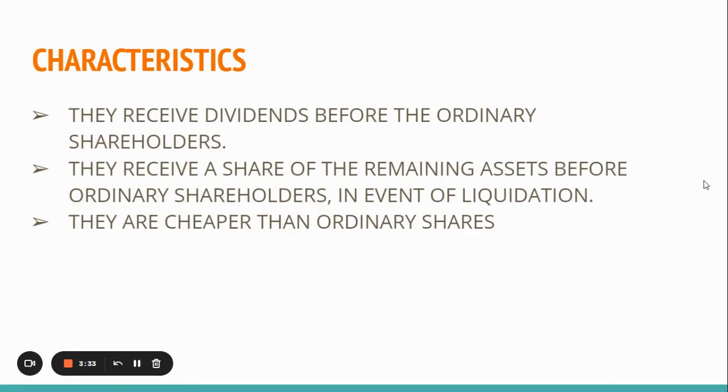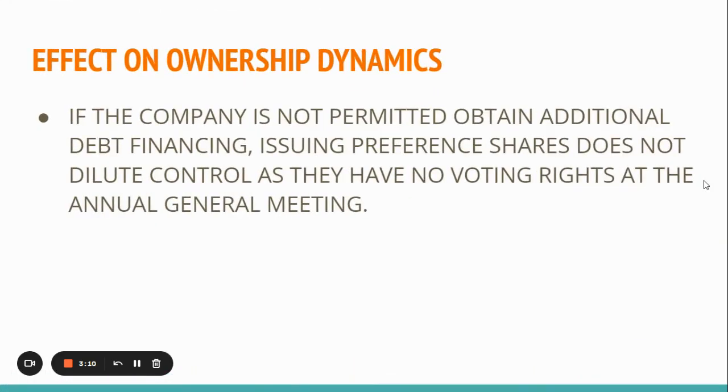Here are some more characteristics of preference shares. They receive dividends before the ordinary shareholders. They receive a share of the remaining assets before ordinary shareholders in the event of liquidation. They are cheaper than ordinary shares as they have a lower control stake. And lastly, we'll look at the effect on ownership dynamics.